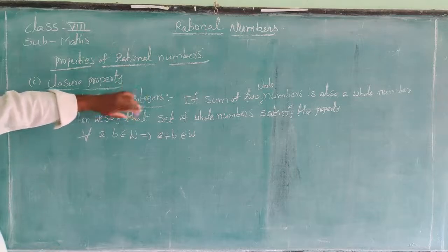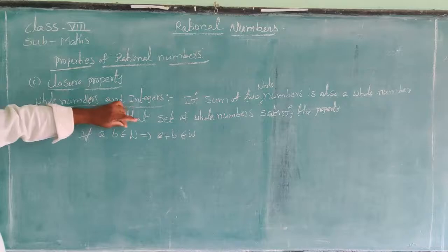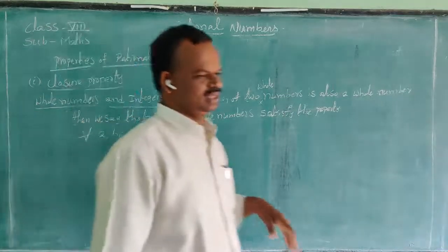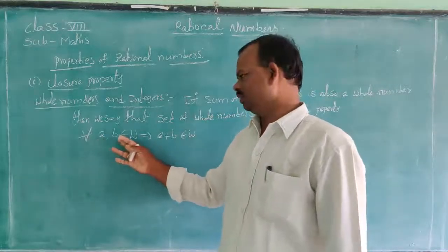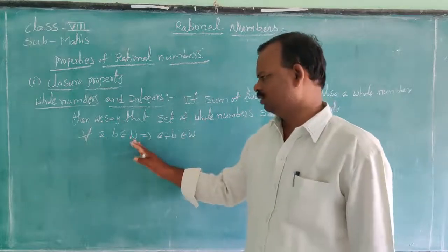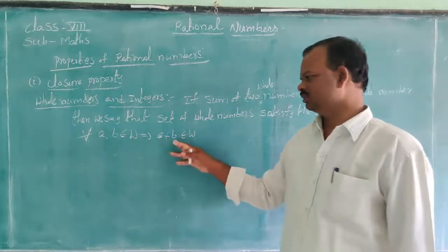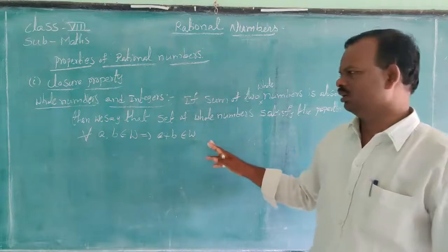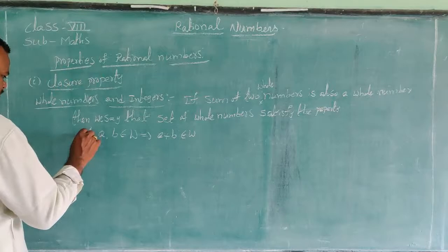These two lines can be simply written as for all A comma B belongs to W, that implies A plus B belongs to W. That means for every number A comma B belongs to W, A and B are two numbers in the whole numbers, then the sum of these two numbers, A plus B, belongs to whole number.